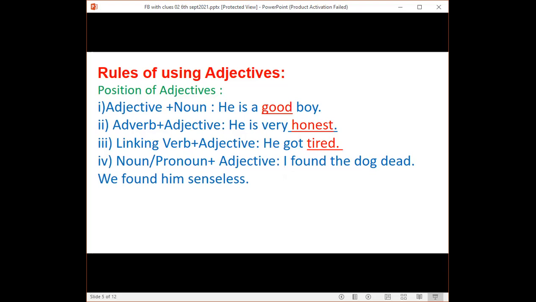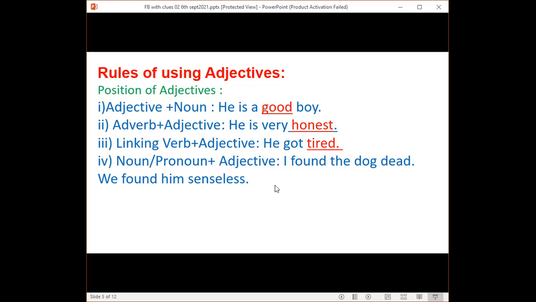That means linking verbs are state-of-being intransitive verbs, which do not express any action, rather some type of state. This type of verb generally takes a noun, pronoun, or adjectival complement to complete the sense of the sentence. So here got is the linking verb because got expresses a state, not any action.